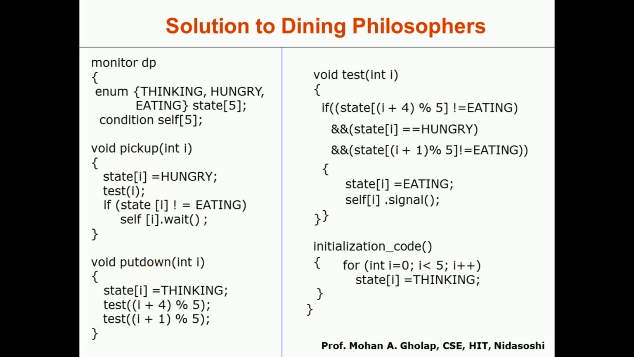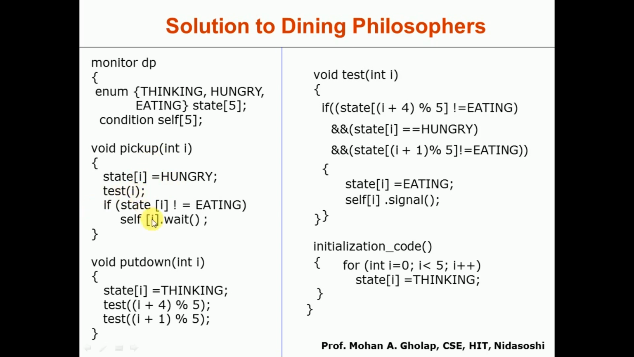So let us see how this pickup is implemented. Pickup int i: state of i equal to hungry. Pickup means he wants to pick up the chopstick, and he does so when he wants to eat, which means he is in the hungry state. That's why we assign state of i equal to hungry. After that we call the test method with respect to i, because in order to pick up, that is in order to eat, the philosopher should have the two chopsticks. That's why we call the test method here: test of i.